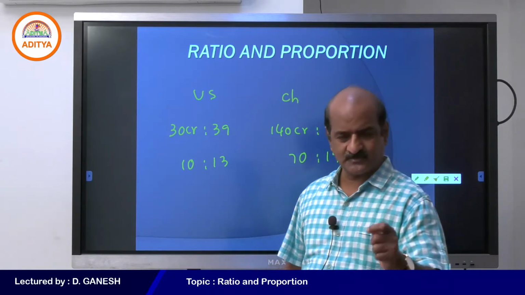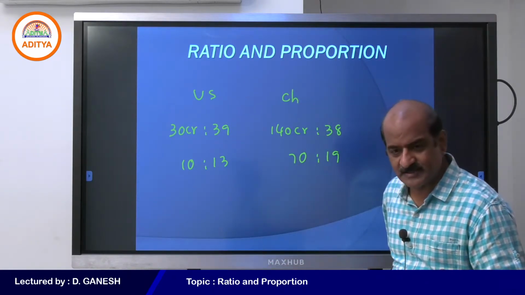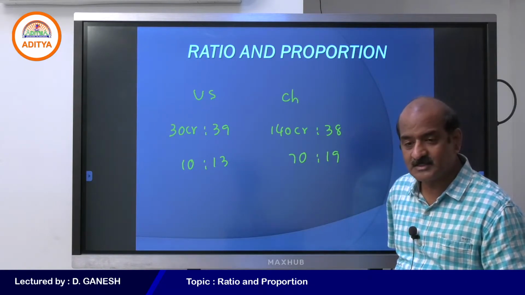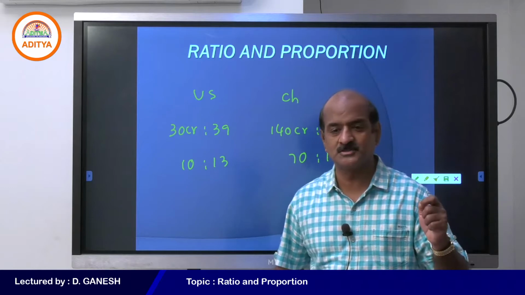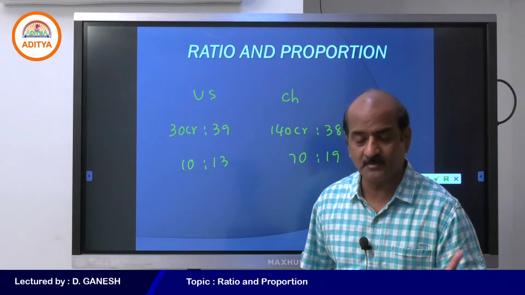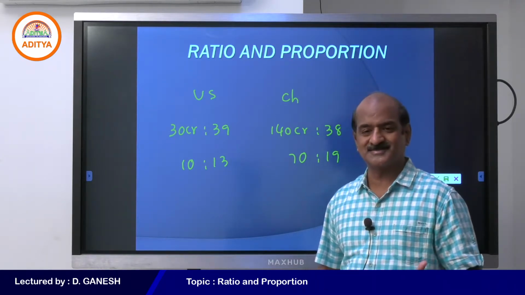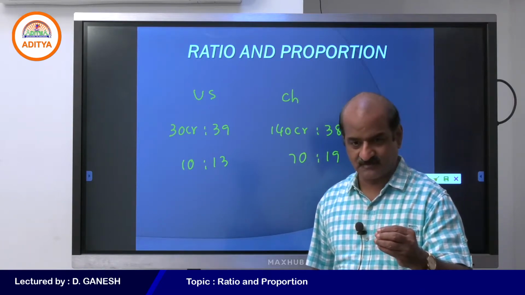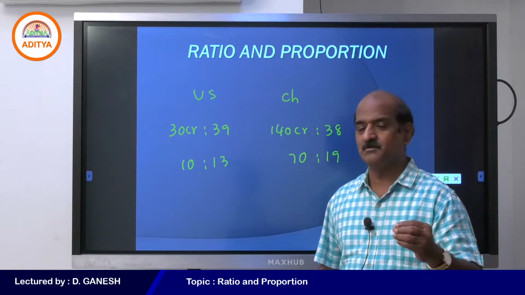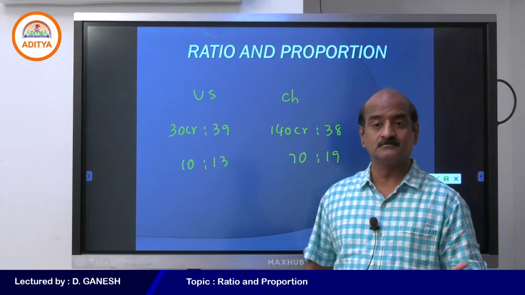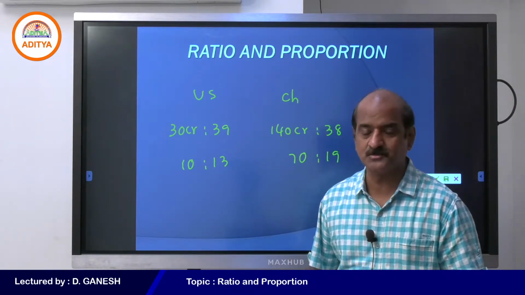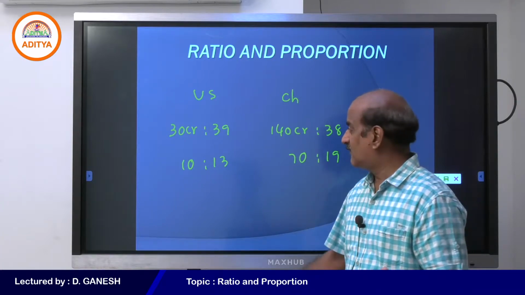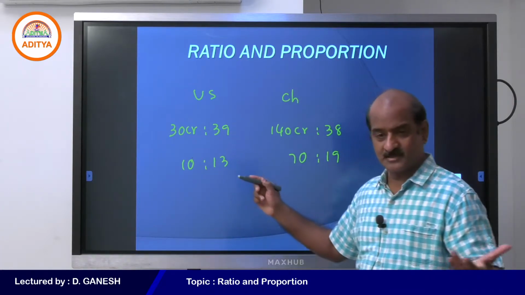One thing I just want to explain once again. When we understand ratio and proportions properly, we may be able to get clear conclusions. That is the reason why this topic is so important in quantitative aptitude. Everything we compare with ratio and proportion: what is the population and how many medals they win.